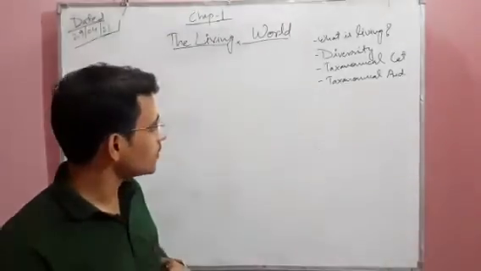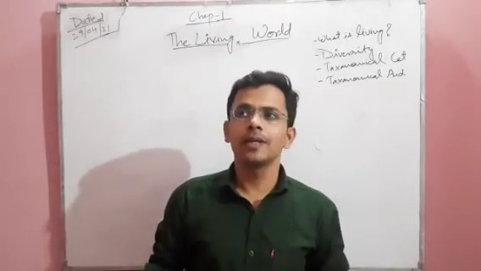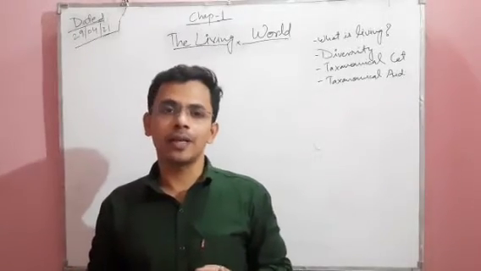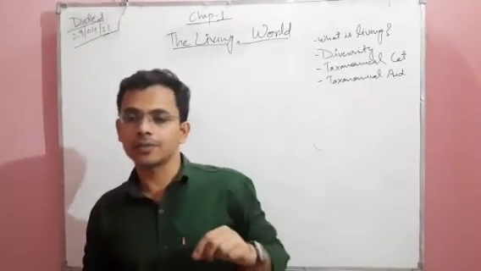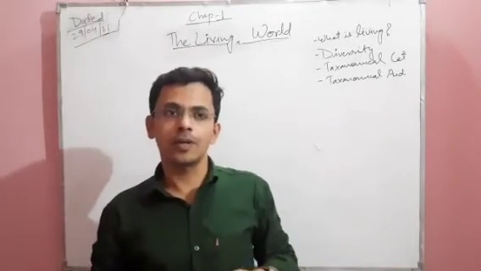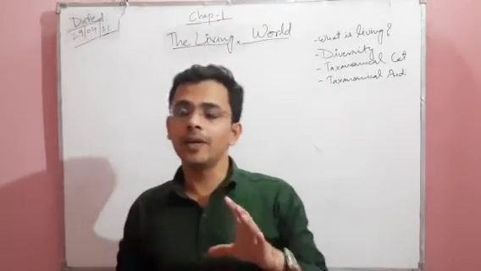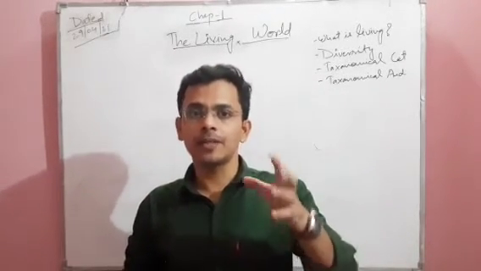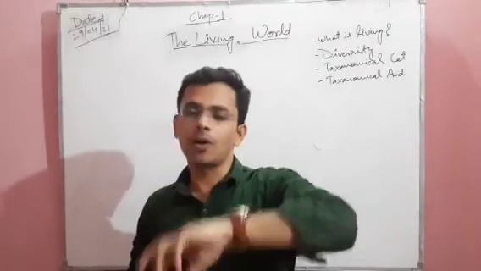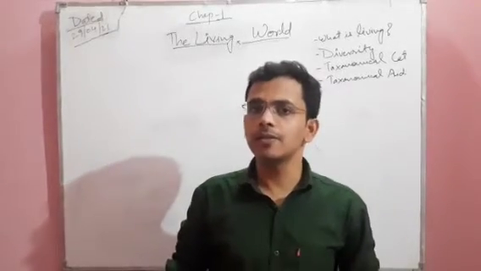Habitat means humidity level, temperature level, and the diversity of species, called flora and fauna diversity, present in a particular area. So what is a habitat? In a particular habitat, different types of living organisms are present according to their environmental conditions. This brings us to our topic: what is living and what is non-living? What makes living organisms living, and what makes non-living things not living? How can we decide that this organism is living?